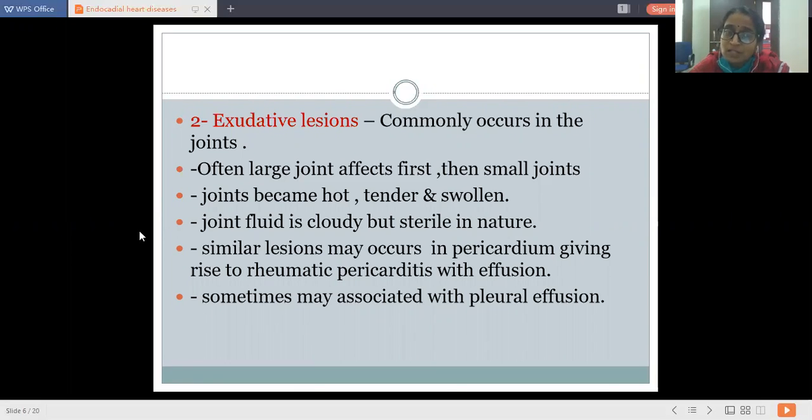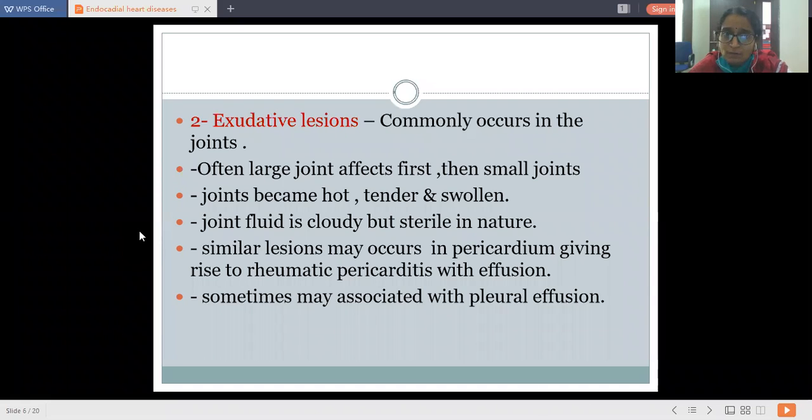This is formed as a degenerative process in the connective tissue, and these Aschoff's bodies are nothing but giant cells which contain multiple vesicular nuclei with granular cytoplasm. These giant cells get surrounded by inflammatory cells, and furthermore there is entry of fibroblasts and formation of a fibrin meshwork around these giant cells.